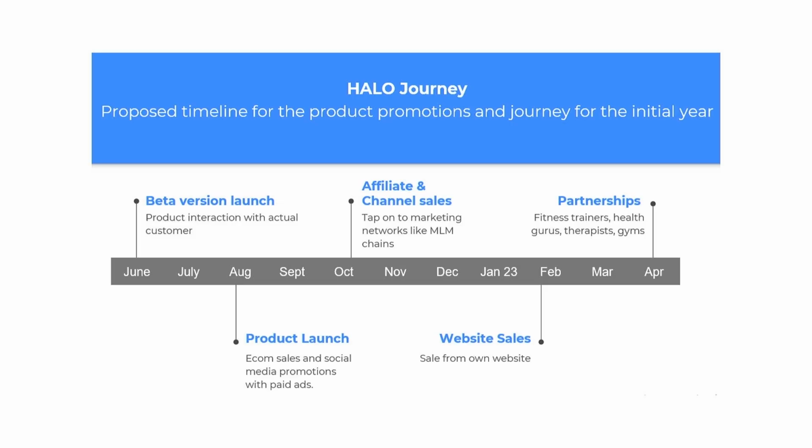Second is product launch, with sales and social media promotions with paid ads. Then they have affiliate and channel sales, through which they tap into marketing networks like MLM chains. Then they have website sales. And finally, partnerships with fitness trainers, health gurus, therapists, and gyms, who can vouch for our product. These are such nice avenues to find so many channel partners where we can sell this particular product, Hello, right?